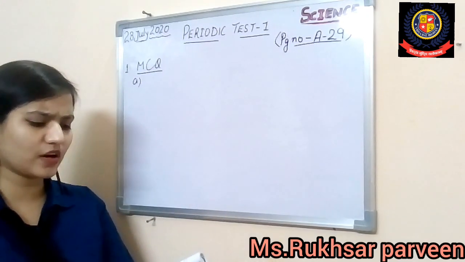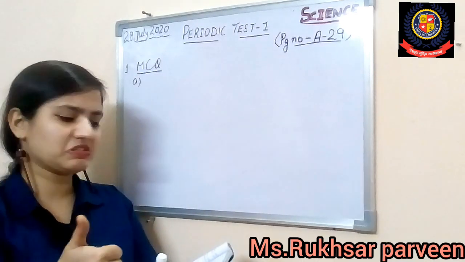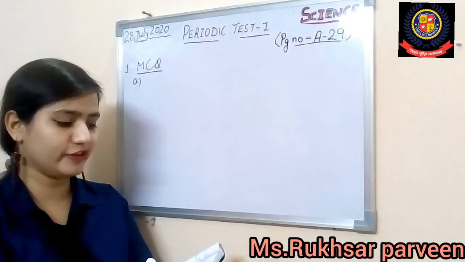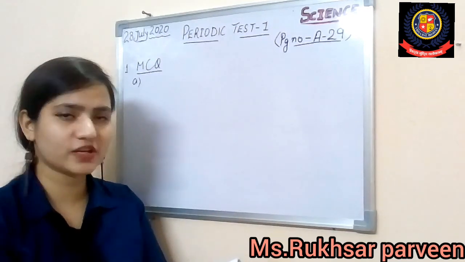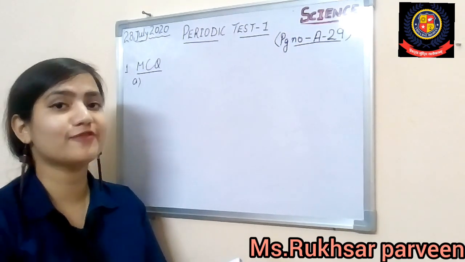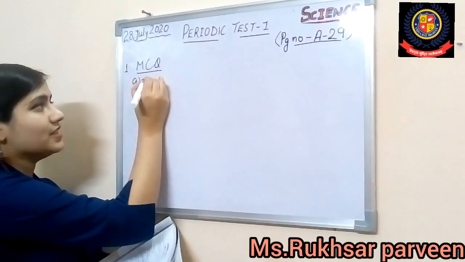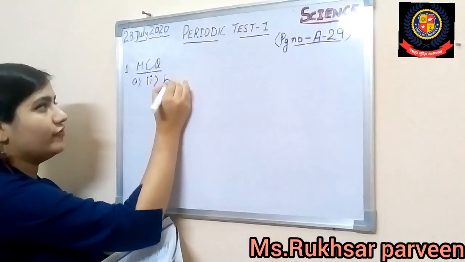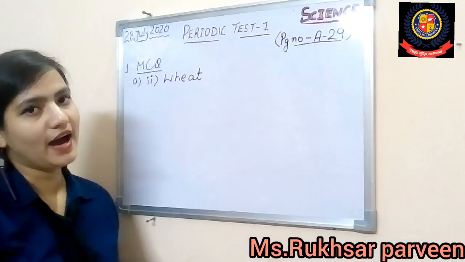So can you check out the options? Pea is there. Pea is not a source of carbohydrate. Wheat, yes, wheat is a good source. Let's check the other options. Carrot is not, tomato is not. The rest of the 3 options are vegetables. So definitely our answer is cereal, that is the second option, wheat. As we all know, wheat is a great source of carbohydrates.